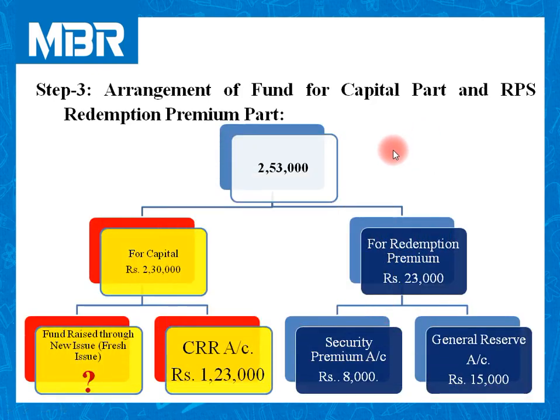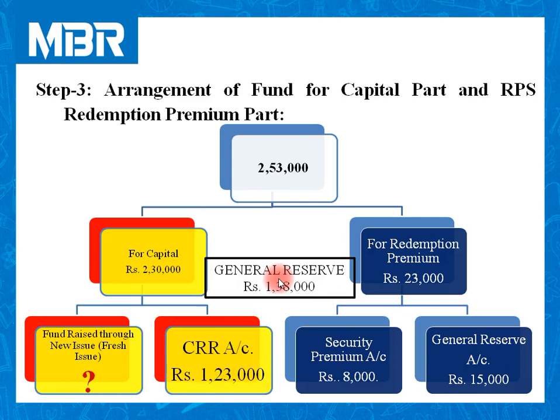आगे आप देख सकते हो कि हमने ये अमाउंट सब एडजस्ट कर ली है। मैंने यहां पे लिखा है CRR अकाउंट 1,23,000। So we need to understand from where this figure comes to our calculation. हमें यह समझना है कि ये 1,23,000 रुपए आए कहां से है। Focus on the liability side of the balance sheet. In your question amount of general reserve is given as 1,38,000.